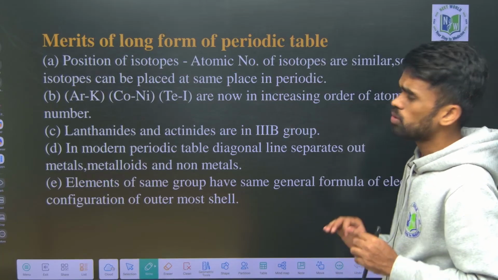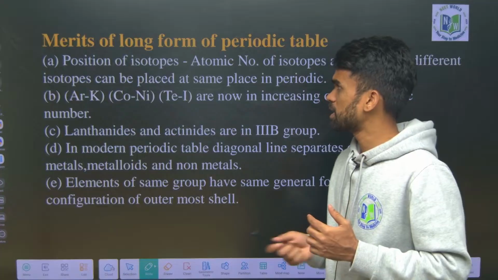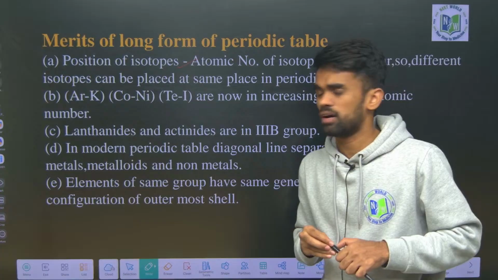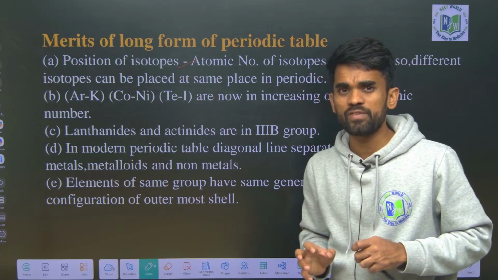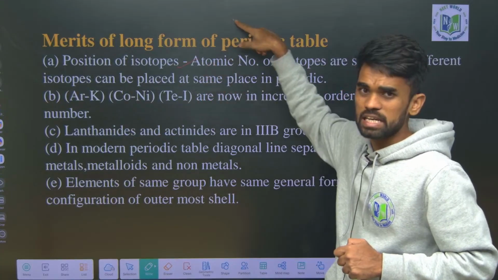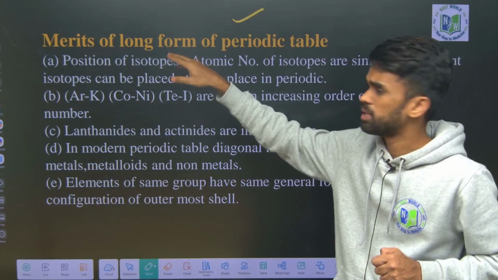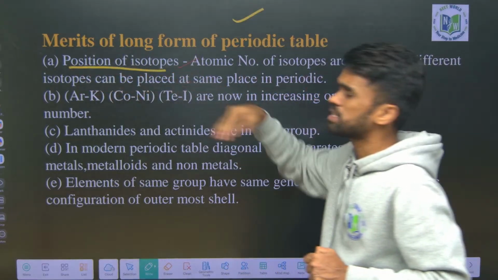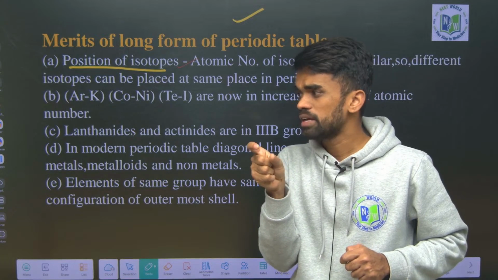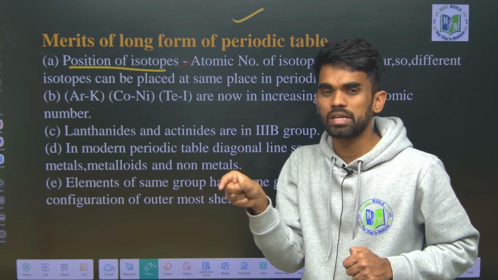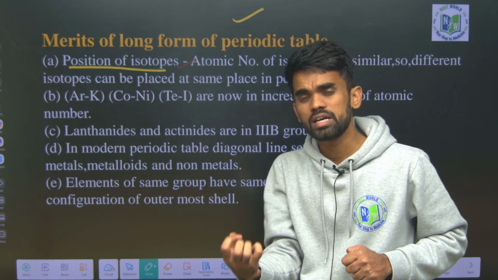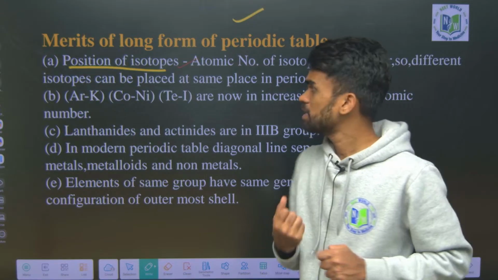Now, what are the merits here? The first merit is the position of isotopes. In the Mendeleev periodic table, we have seen that the position of isotopes was not justified. It is a demerit there. Here that drawback is overcome, and the position of isotopes is satisfied. How? Because it no longer depends on atomic weight, it is purely on atomic number. All isotopes have the same number of protons, so the atomic number is the same.